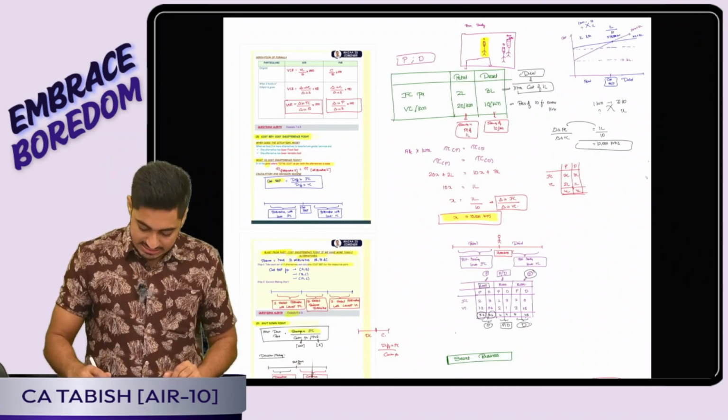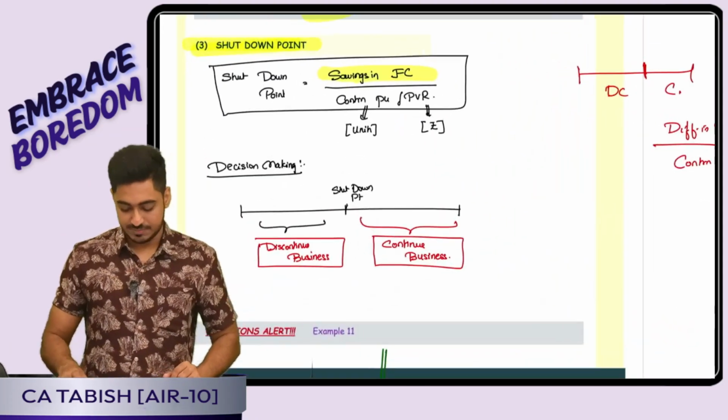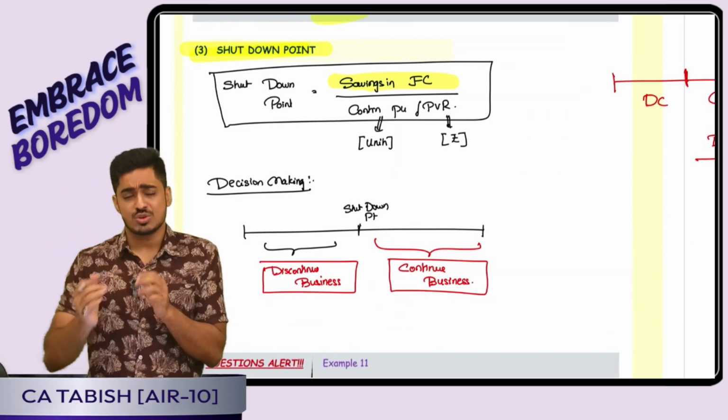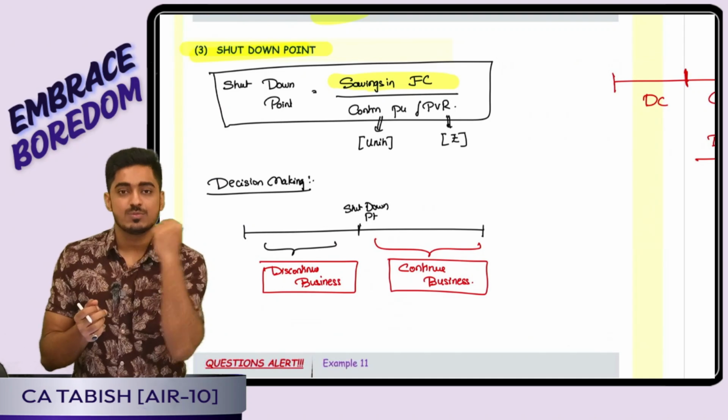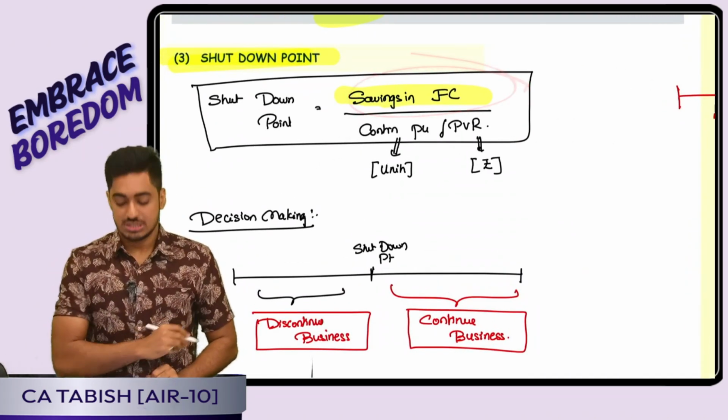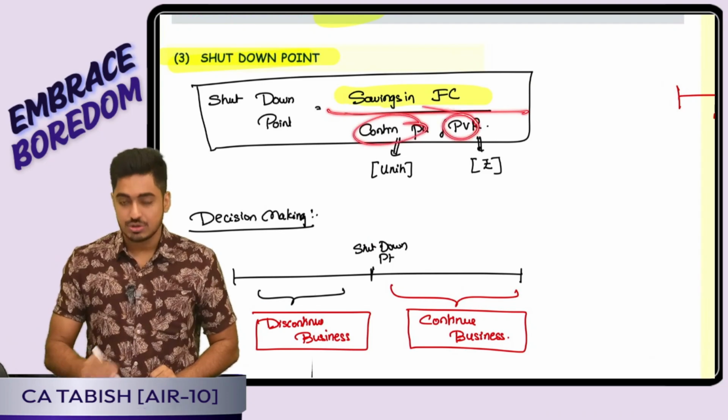Perfect, sir. Next, I am having my shutdown point. Yes, if business is very less, instead of continuing, I can discontinue. Sir, what is the benefit? I can save some fixed cost. So, what is going to be the formula? It is going to be savings in fixed cost divided by contribution per unit or PV ratio.